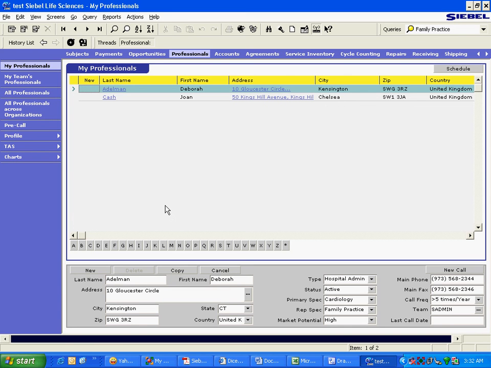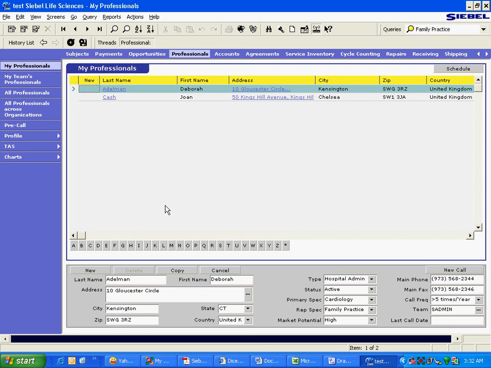Now there is a concept of position. This is called data level access control. Siebel has to maintain this if it wants to provide access to my professionals. By the way, if Siebel did not want to have a concept of my professionals, then it was not required to maintain who this data belongs to. There is no need of that. But Siebel wants to provide this view, my professionals, and that's why Siebel maintains who every record belongs to.